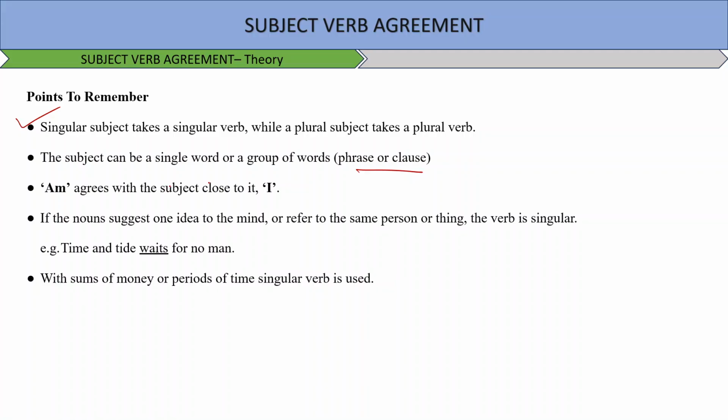So now we'll solve some questions through which I'll take you through a series of a lot of questions, and it will help you understand the topic of subject verb agreement much better. Okay, so let's begin. First of all, we'll divide the session in three parts: easy, then medium, and then difficult.